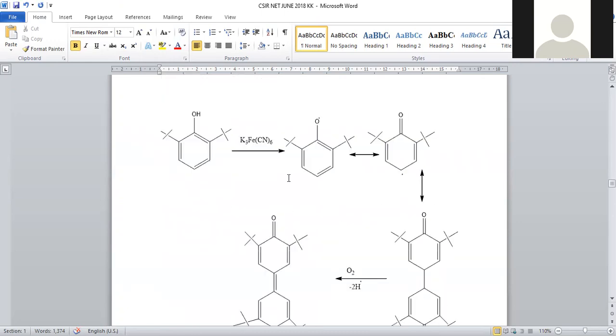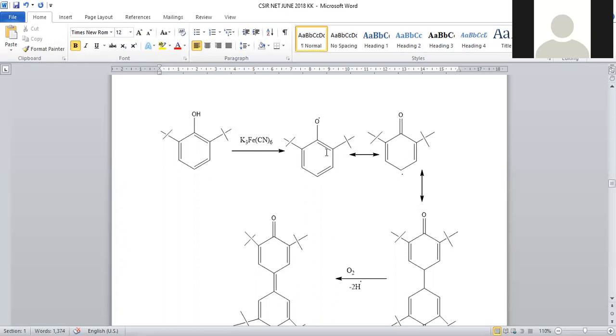K3Fe(CN)6 is the oxidizing agent, and it is used to cleave this O-H bond, and here an oxygen radical will be generated, right? So when the oxygen radical is generated, this can be resonance stabilized. This electron will be delocalized. Homolytic delocalization will be observed, and a carbon radical can be formed.